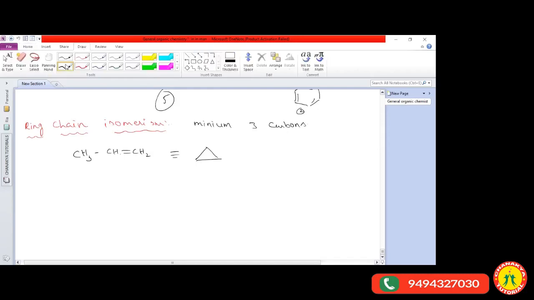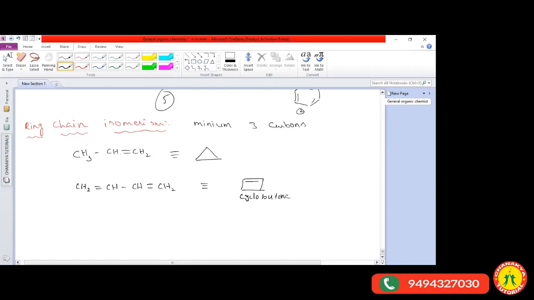What is another example here? For example, butadiene, 1,3-butadiene. How can we write the structure of 1,3-butadiene? CH2=CH-CH=CH2. It also undergoes ring chain isomerism. If it undergoes ring chain isomerism, it forms cyclobutene. Cyclobutene is going to be formed.